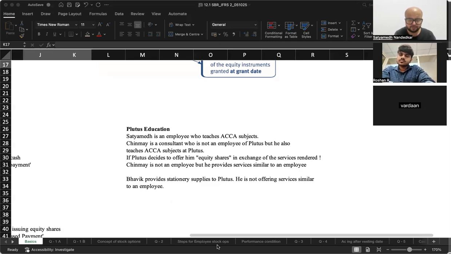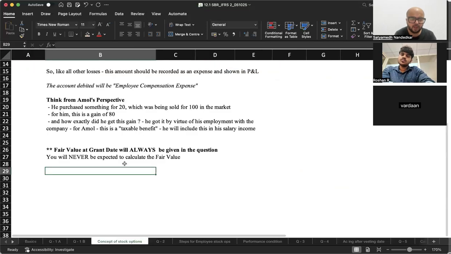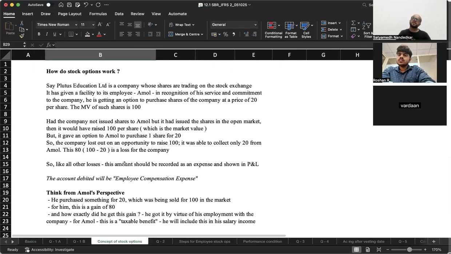Now, what are stock options? See, stock options are a tool that companies often use in order to keep the employees on their side. There are times when startups want to hire some brilliant people, but they don't have enough money to fulfill their cash compensation expectation. So they say instead of paying you 50 lakh rupees salary, we'll pay you 40 lakh rupees and the remaining 10 lakhs you accept in the form of share options. How does it work? You are given a piece of paper, and that piece of paper enables you to purchase a share for 20 rupees when in fact its market value could be 100 rupees.